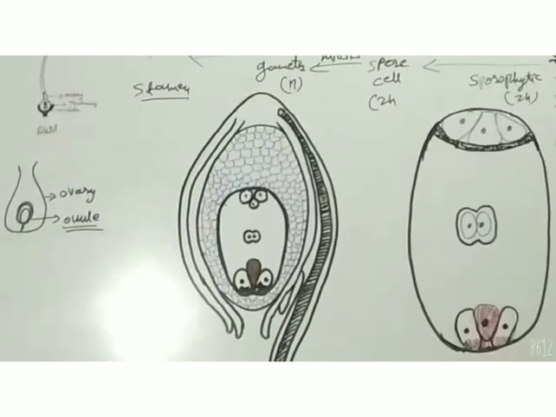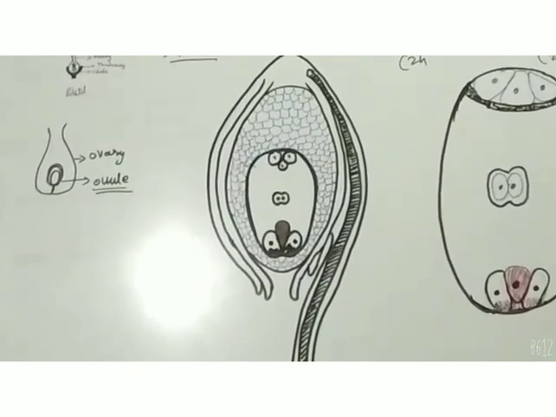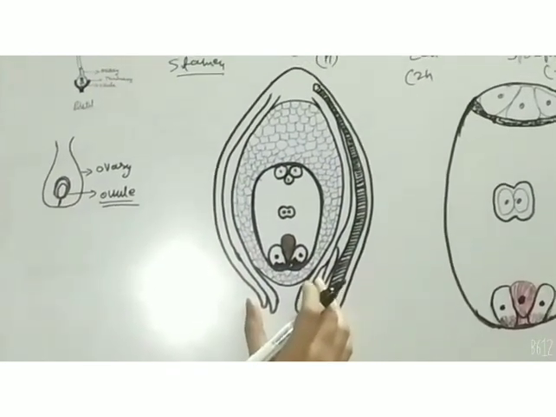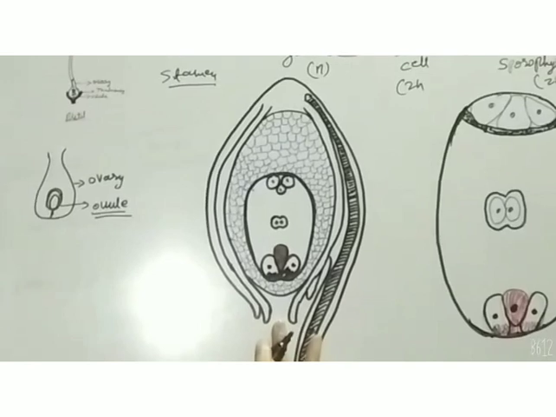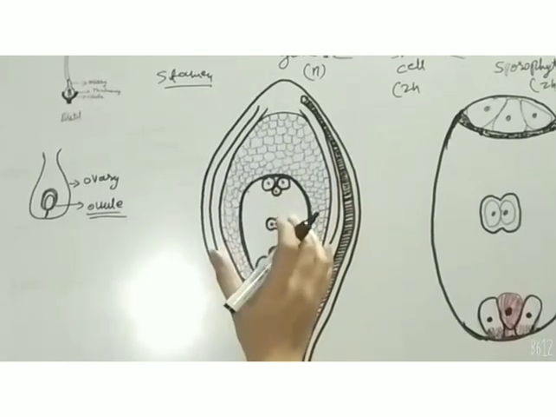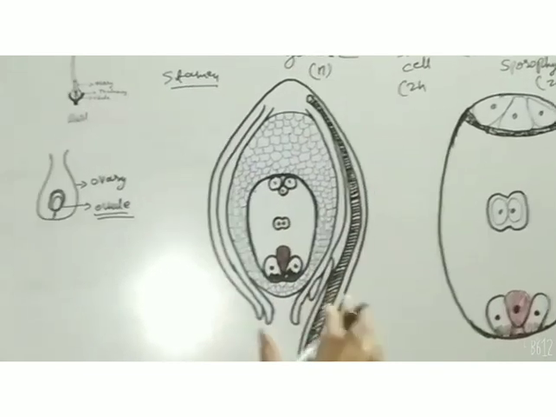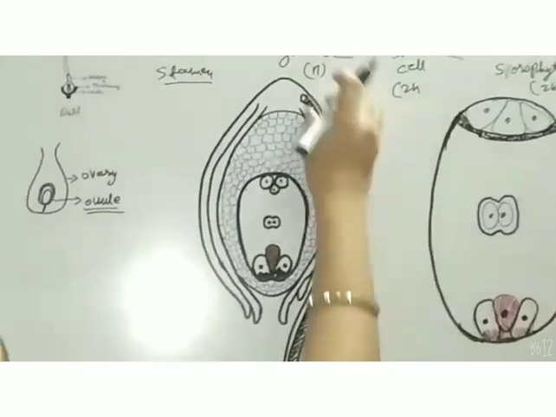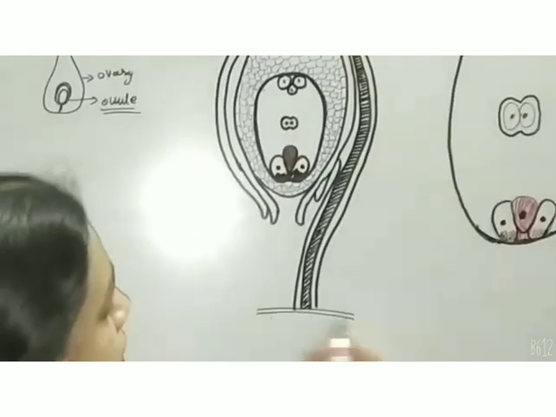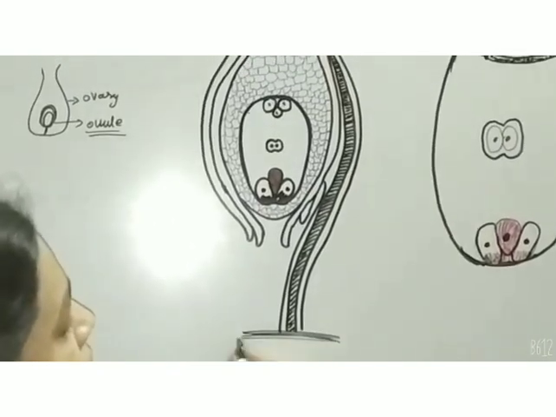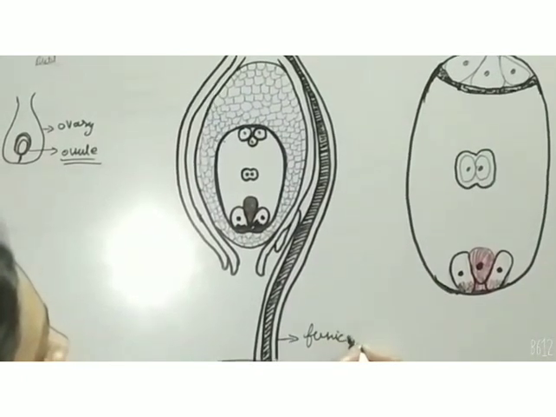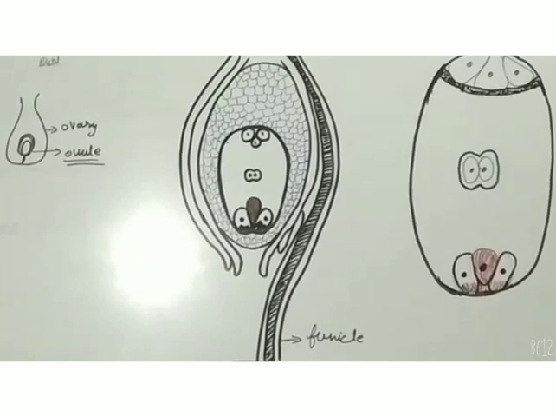Here you can see in the diagram the detailed structure of the ovule, which is anatropous, meaning its opening is at the base. So it is inverted. It is an anatropous ovule in which a long tube-like structure is called the funicle.